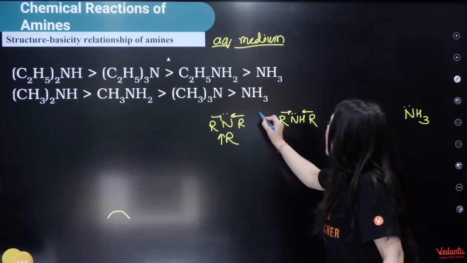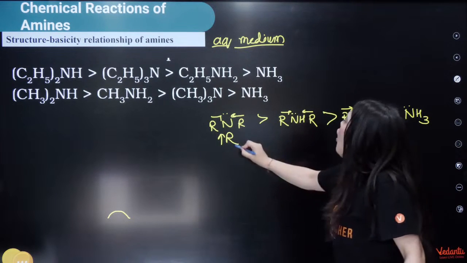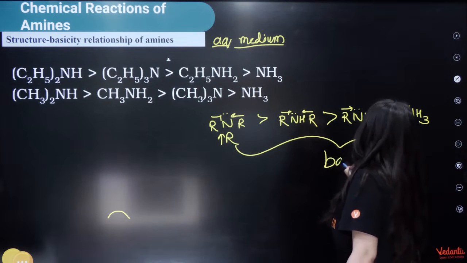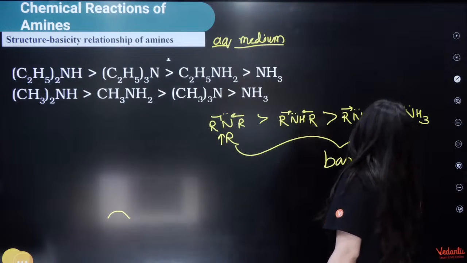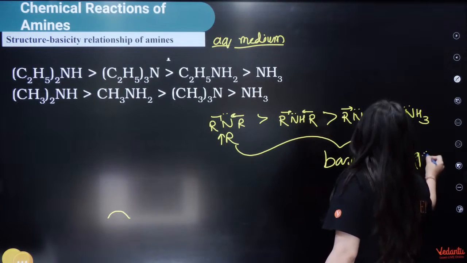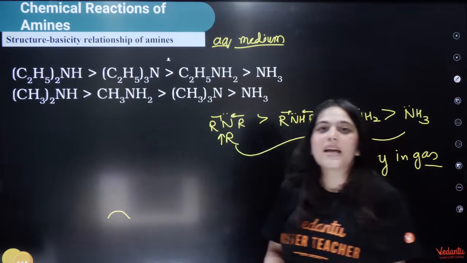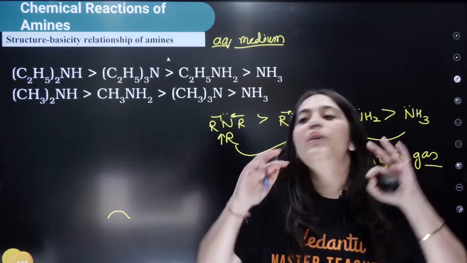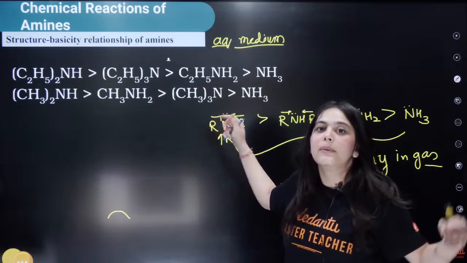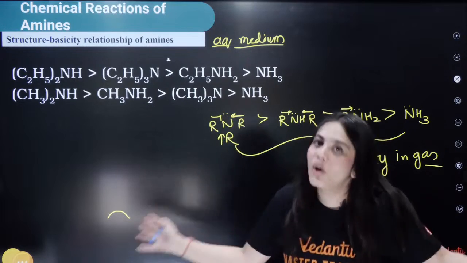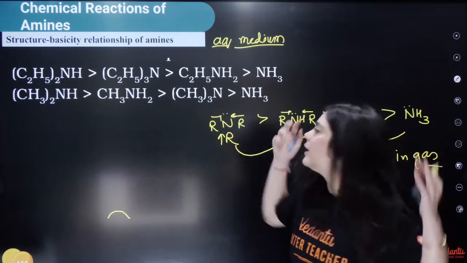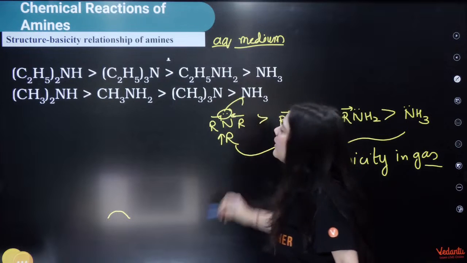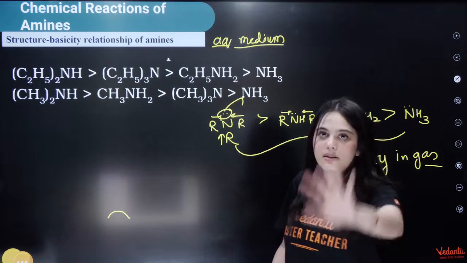But this only happens in the gaseous medium. This is the order of basicity in gaseous medium. Tertiary amines will be the most basic because the more R groups, the more plus I effect, more electron donating effect, so more donation capacity of this nitrogen lone pair.